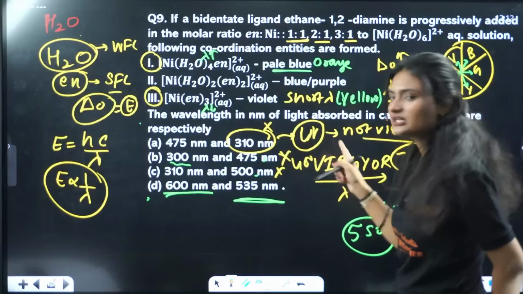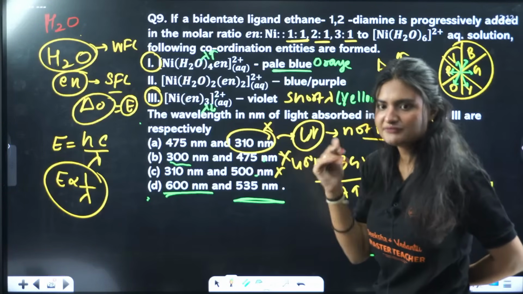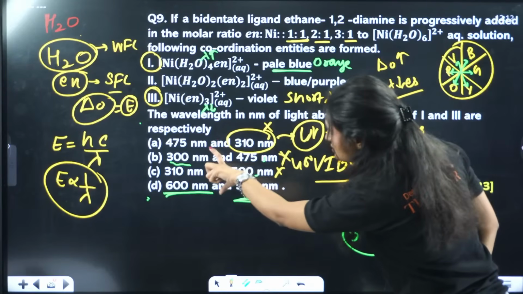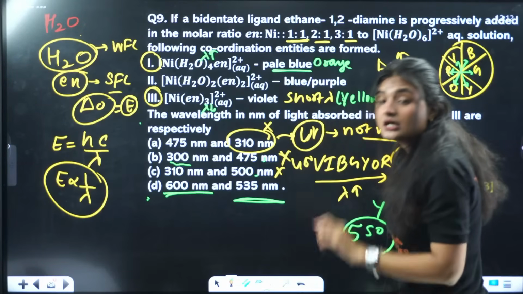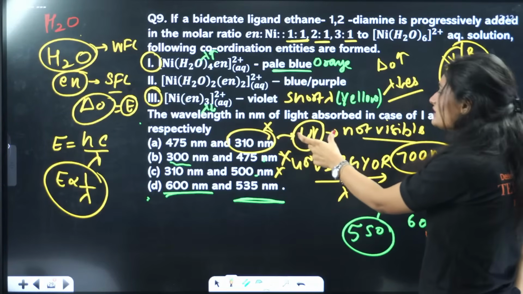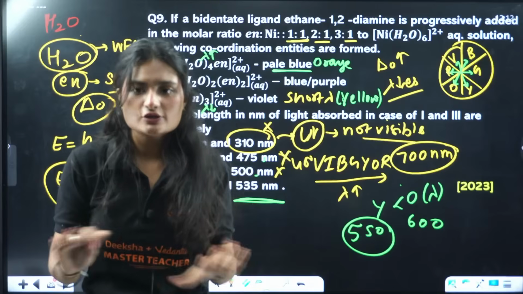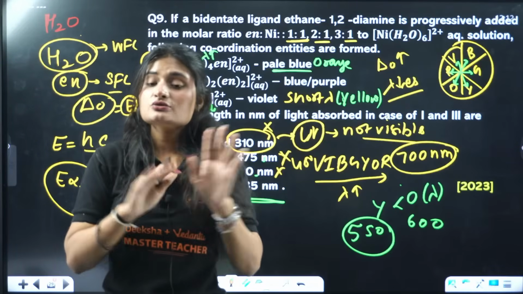The question asked for the wavelength only. So that means B and C are incorrect. If B and C are incorrect, the correct option will lie in between A and D. Now, if you know that 310 nanometer falls in the UV range, and ultraviolet range is not visible at all. You can't see it with your eyes.